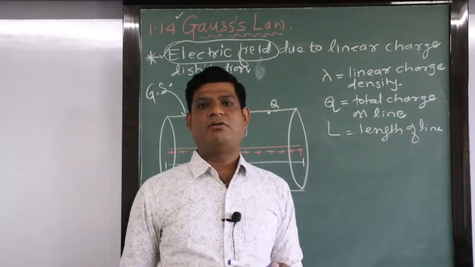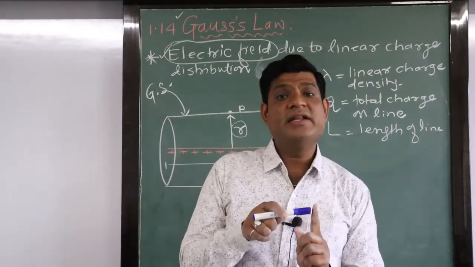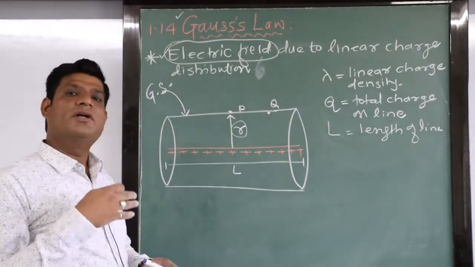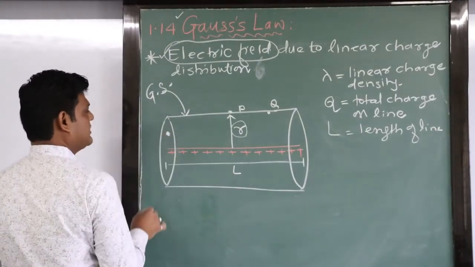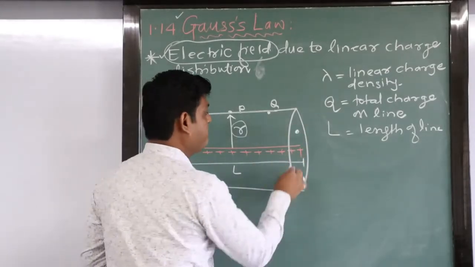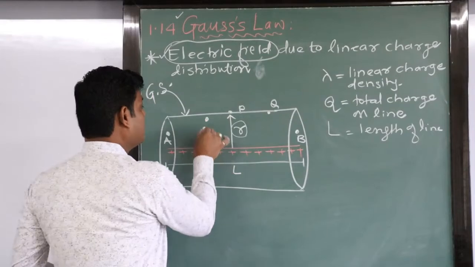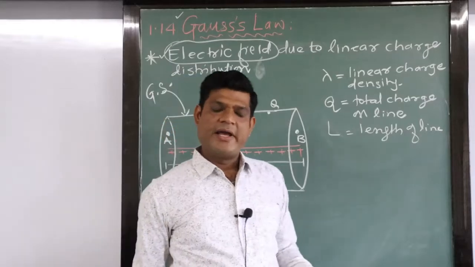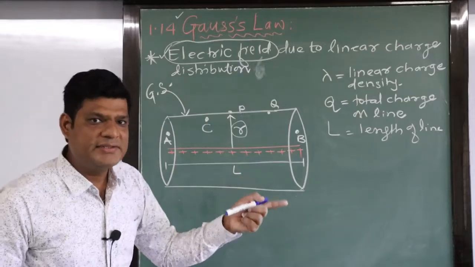We are going to find out how much flux is linking to each flat surface and to the curved surface. Take points on the flat surfaces and the curved surface. Suppose on one flat surface we consider a point A, on the other flat surface a point B, and on the curved surface a point C. We are going to find the flux linking at points A, B and C.